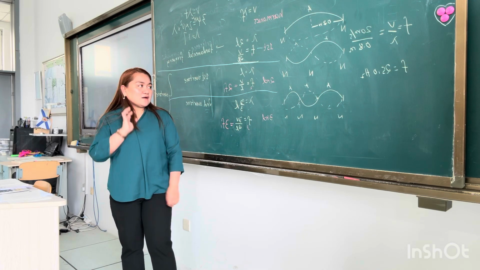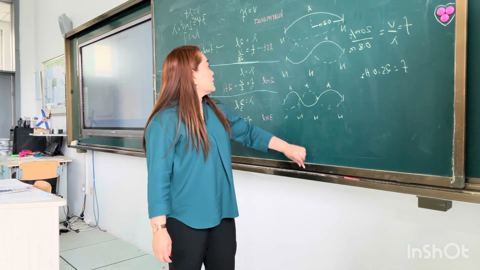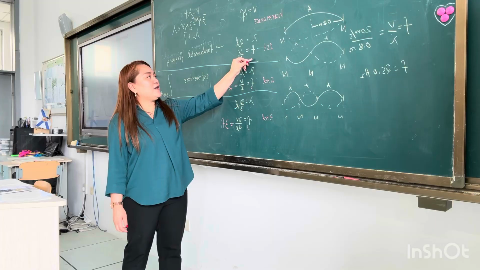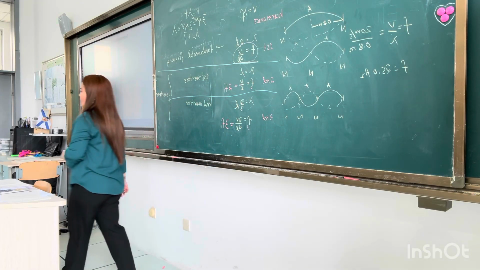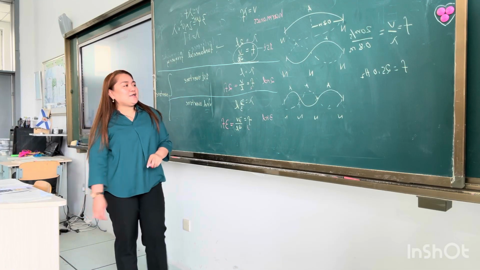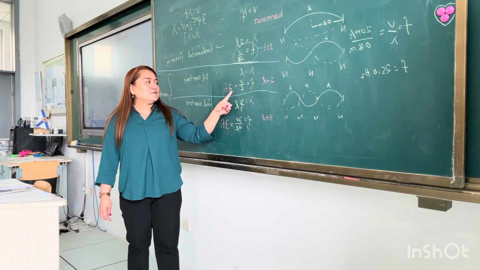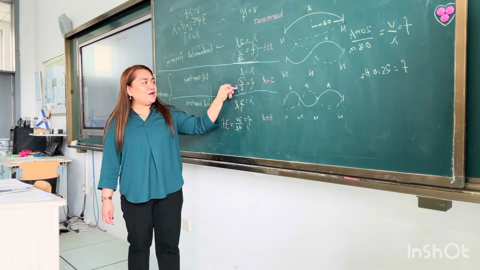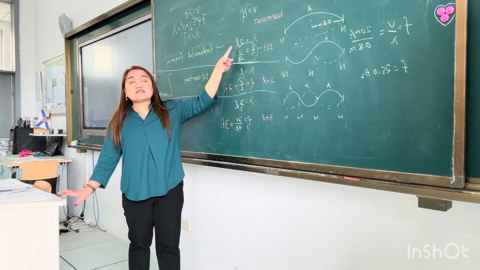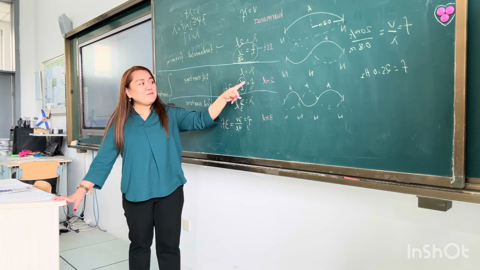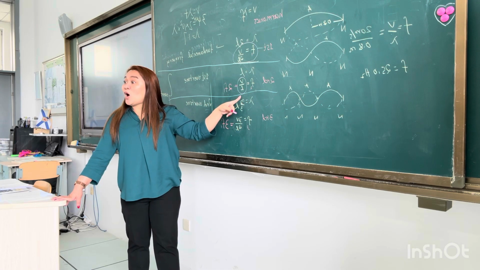Now, what is our F1 again? F1 is V over 2L. Right? Now, how many F1 are there in F2? This is F1. How many F1? Double.